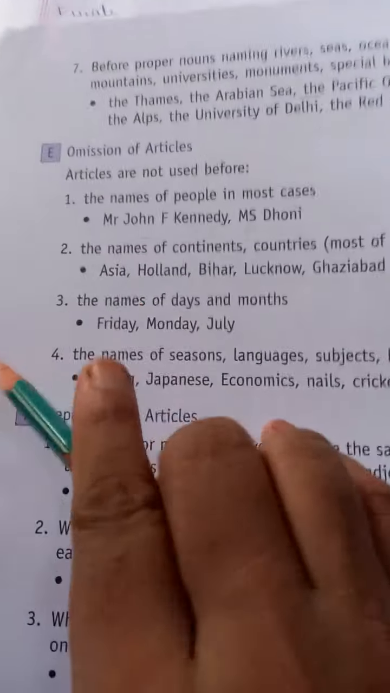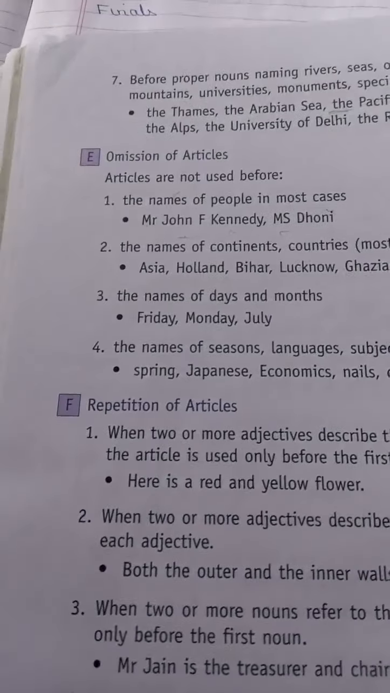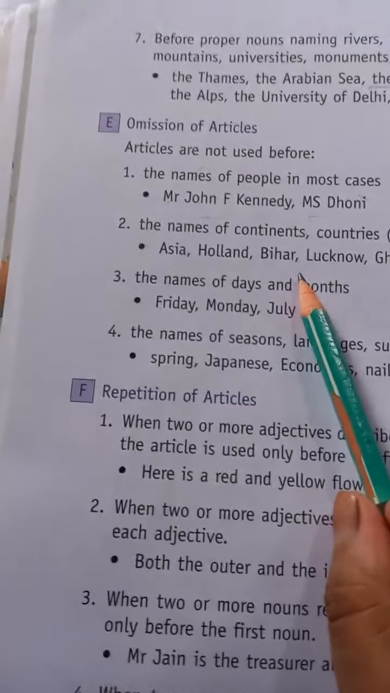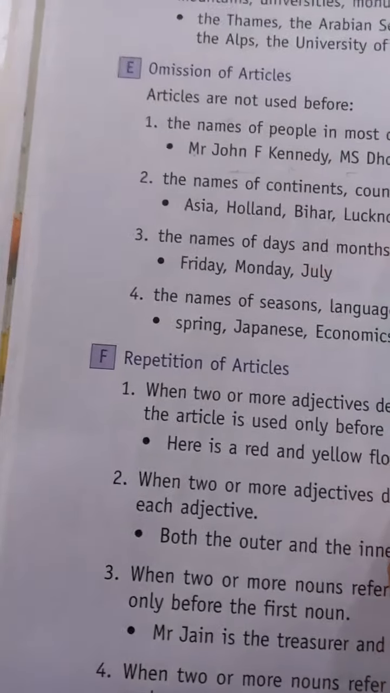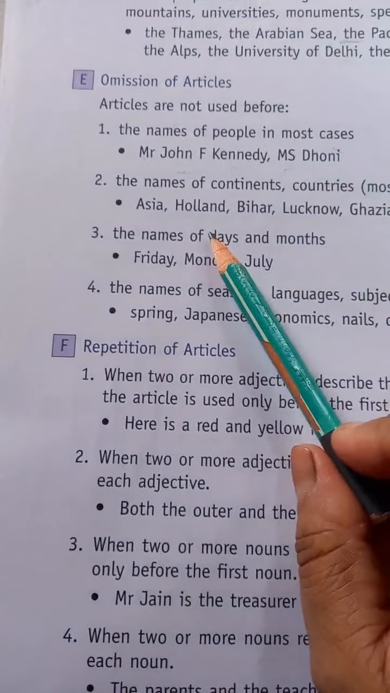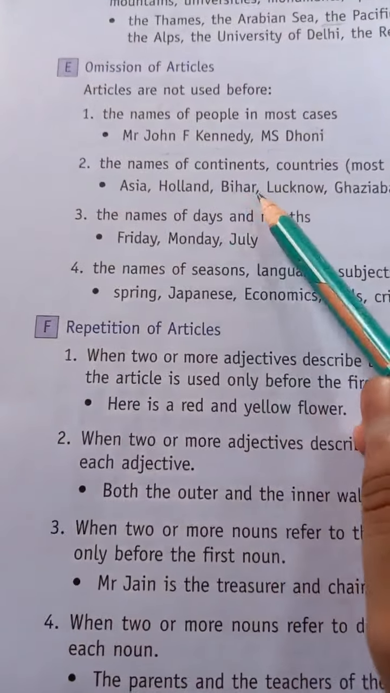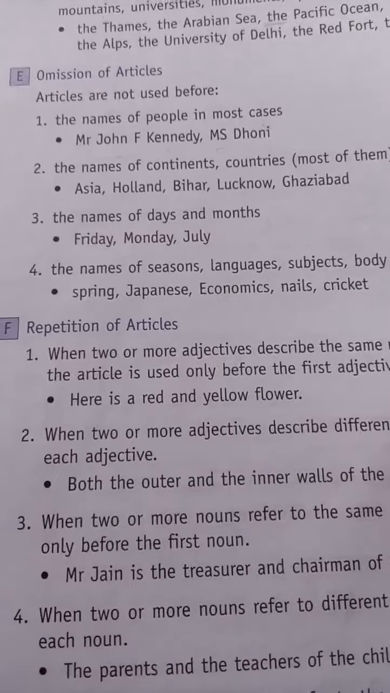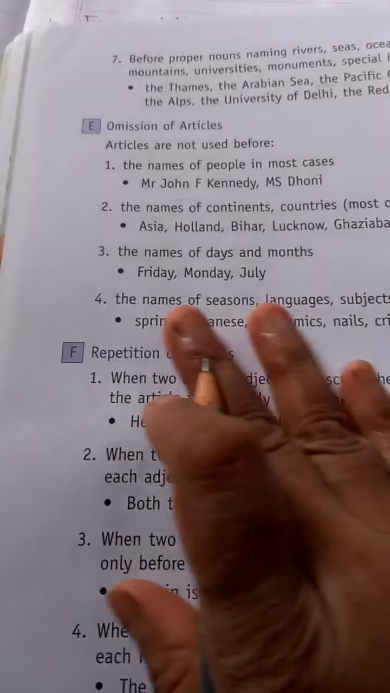Then second point, the names of continents, countries, states, cities, and towns. We will not use any of the articles a, an, or the. Like Asia is the biggest continent. So here we will not say an Asia. No, because with the names of continents, countries, states, cities, towns, we don't use any of the articles.